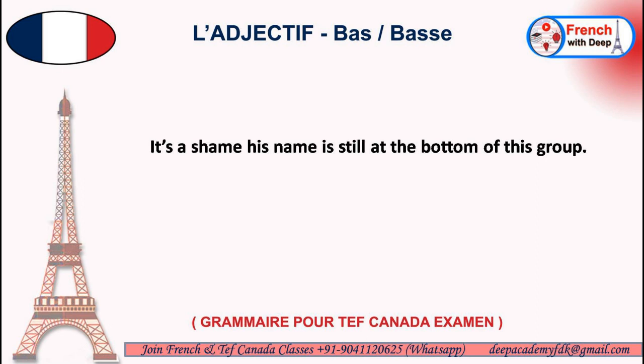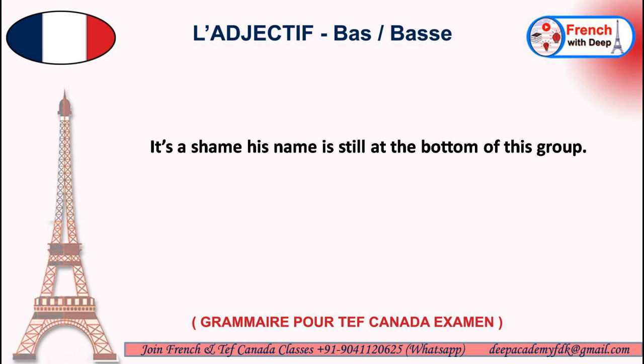Is, again être conjugation, third person singular, it is simply est. Still, for still we use encore. And at the bottom, so bas here, because we are using this for group or name, it is masculine, so we'll be using bas here.